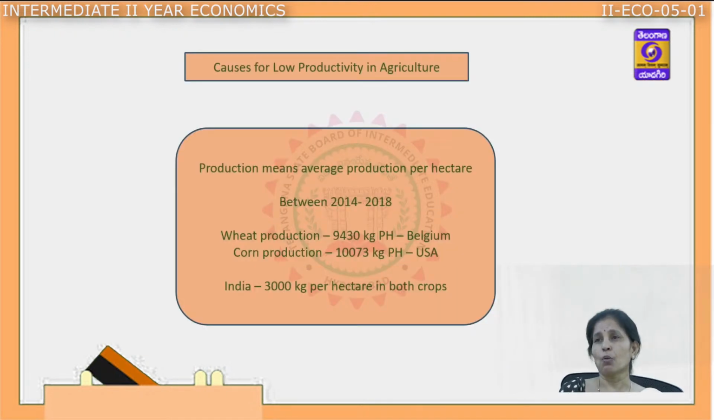Next topic: what are the major causes for low productivity in agriculture? From the examination point of view, it is very important. When I talk about productivity, we compare in terms of area and in terms of per person. Both are very, very low: we have low productivity per person and low productivity per area.